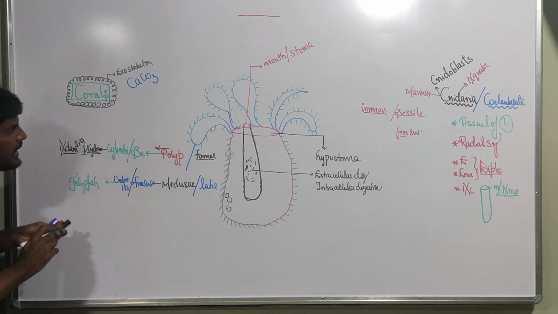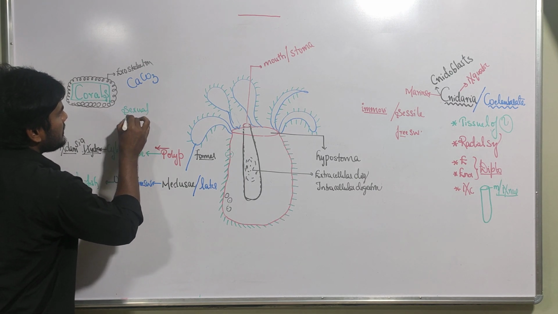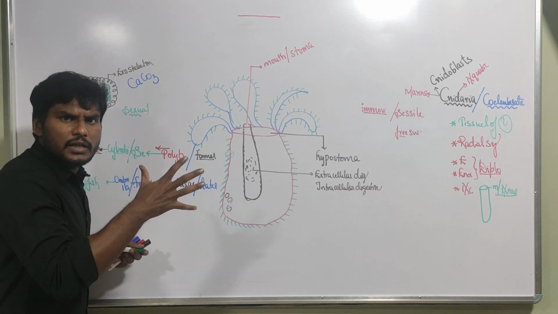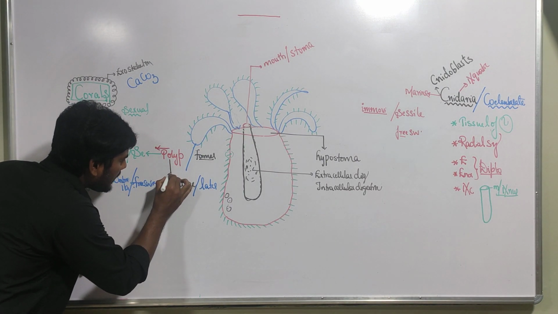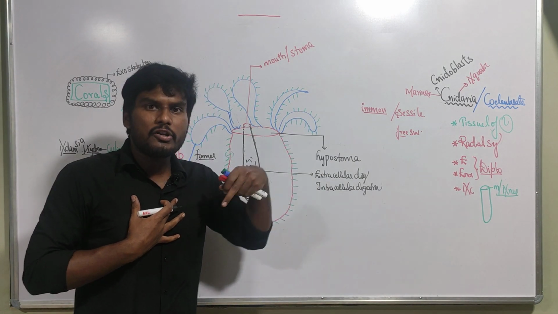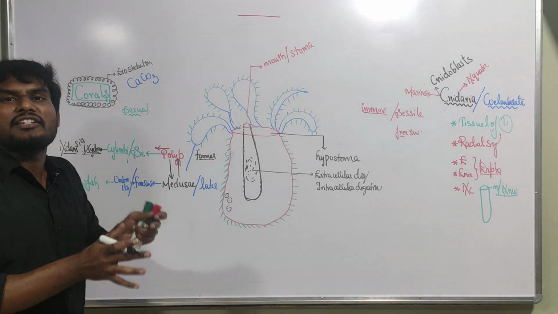Now see how they are reproducing. These organisms are reproducing sexually. Not only sexually: polyp will produce the Medusa. I am polyp, I will produce you, and you produce me. Medusa will make the polyp.